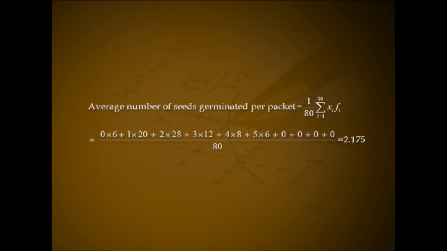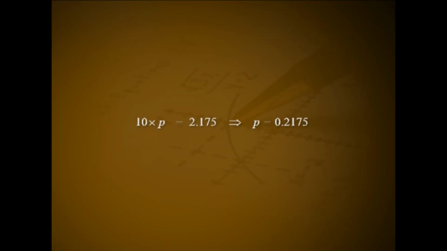That is (0 into 6 plus 1 into 20 plus 2 into 28 plus 3 into 12 plus 4 into 8 plus 5 into 6 plus 0 plus 0 plus 0 plus 0) all divided by 80. That is 2.175. Average of the variable x equal to 10 into p. Then we get 10 into p equal to 2.175. This implies p equal to 0.2175.